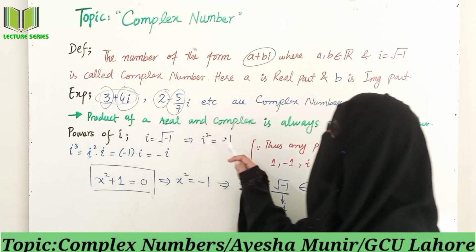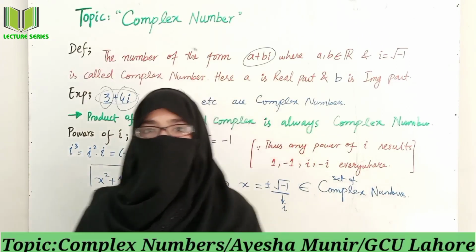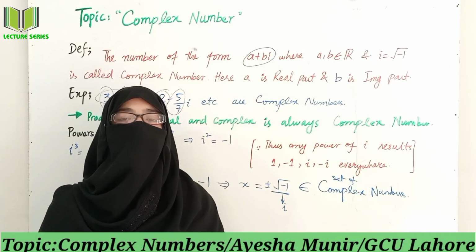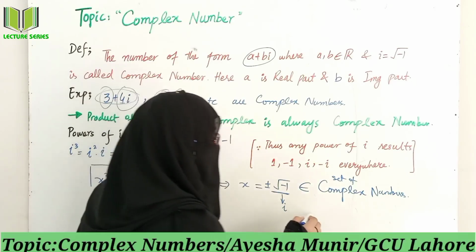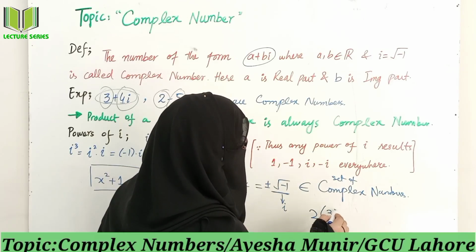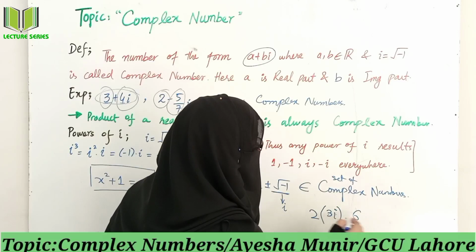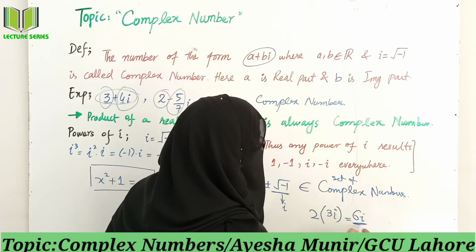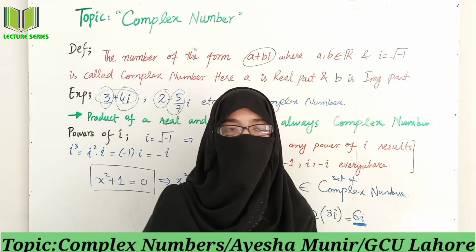The product of a real number and a complex number is always a complex number. A real number and a complex number after multiplication will also give you a complex number. Like we have 2 as a real number and 3 iota as an imaginary number. After multiplication we get 2 into 3, which is 6, then iota. As you know, a number containing iota is a complex number.